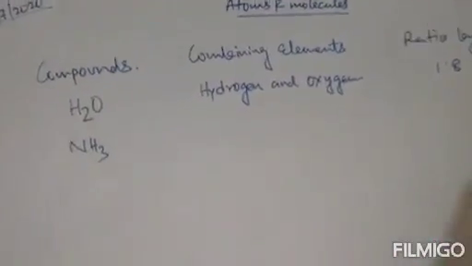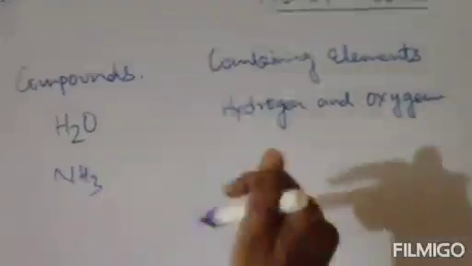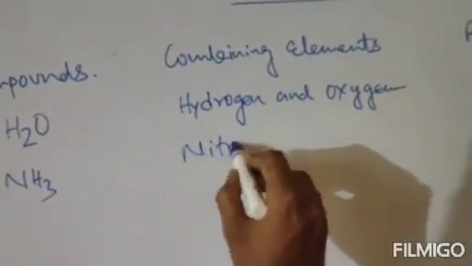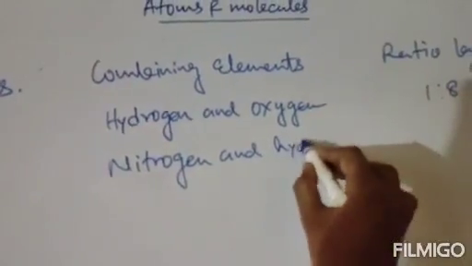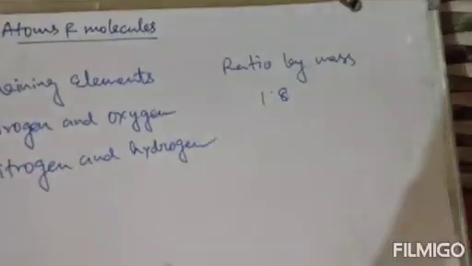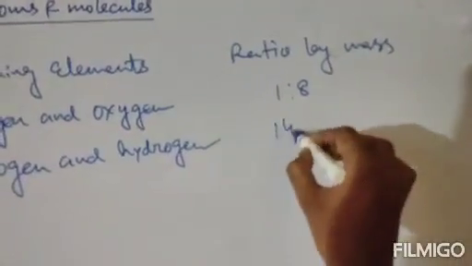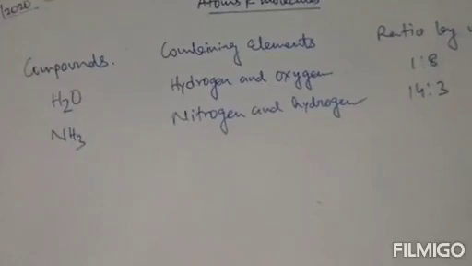Clear? Suppose another example, ammonia. There are 2 combining elements, one is nitrogen and one is hydrogen. Here the ratio of mass will be 14:3. Why 14?